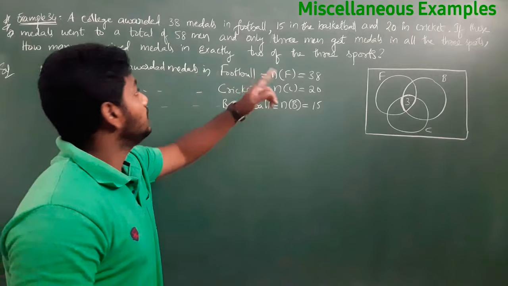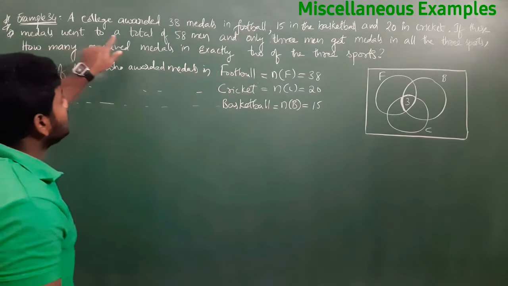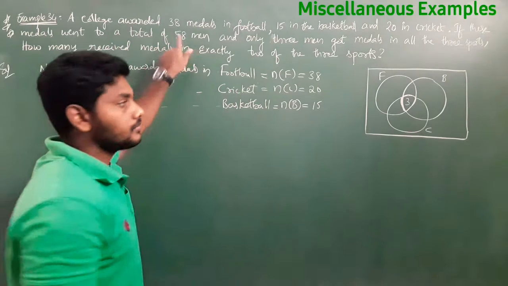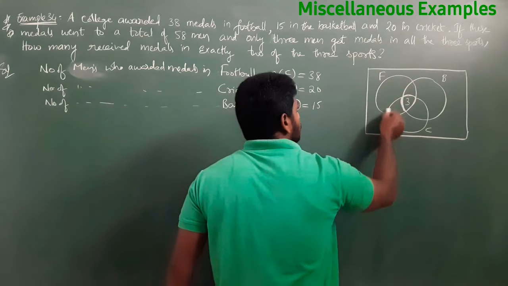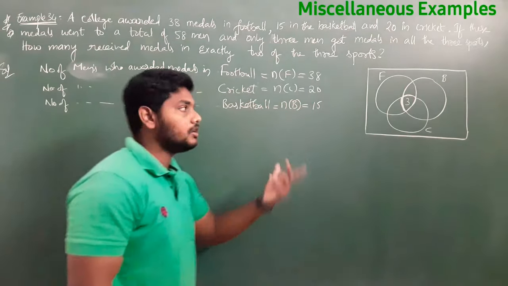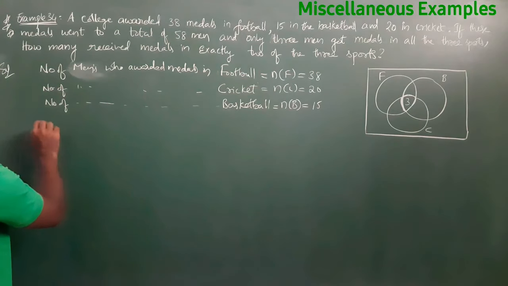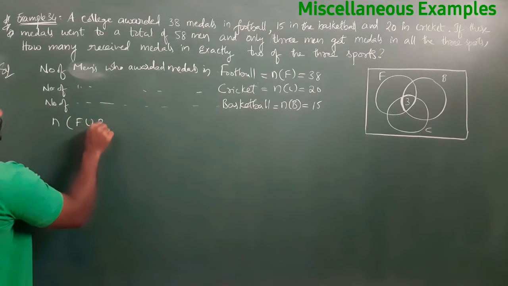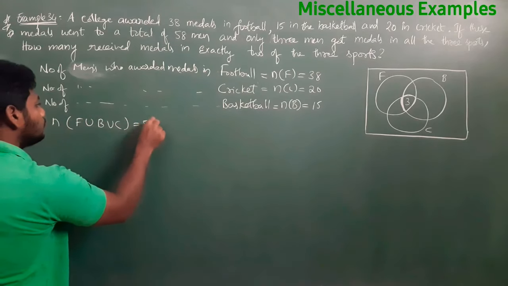Next step. These medals in football, basketball and cricket went to a total of 58 men, nothing but N of F union B union C is equal to 58.